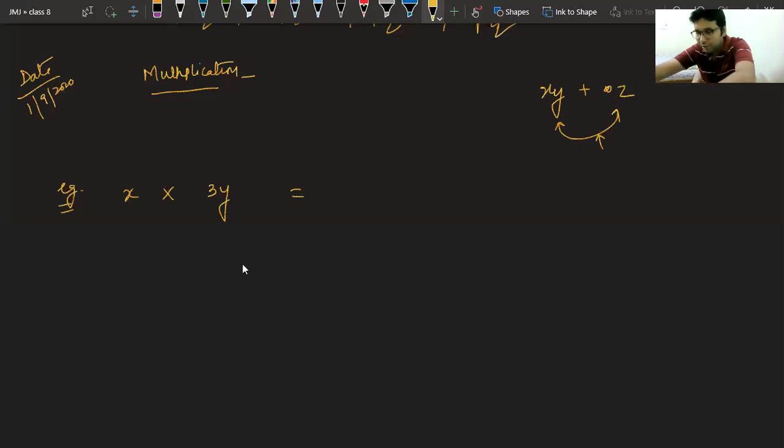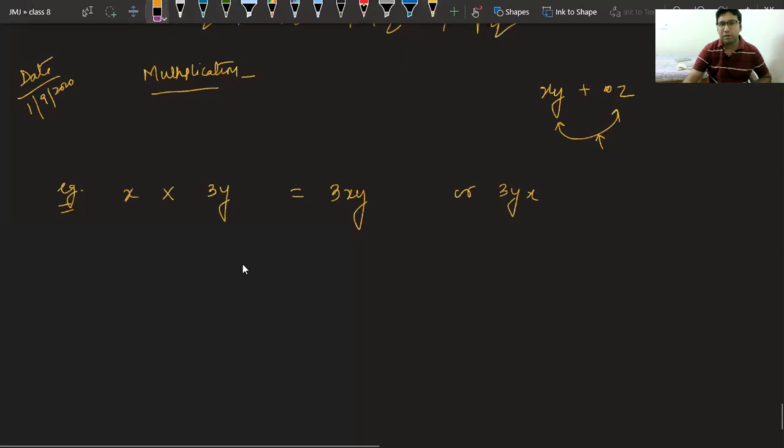Very simple. You can say it is either 3xy or 3yx. They both are the same, because multiplication is commutative, so there is no issue of order.